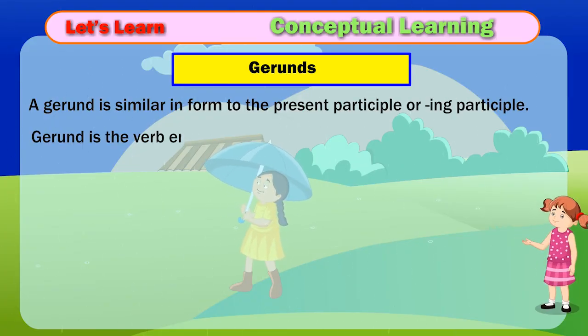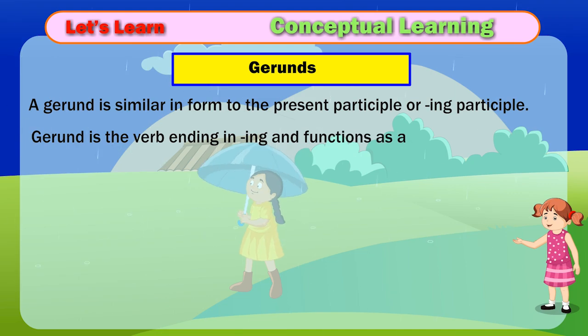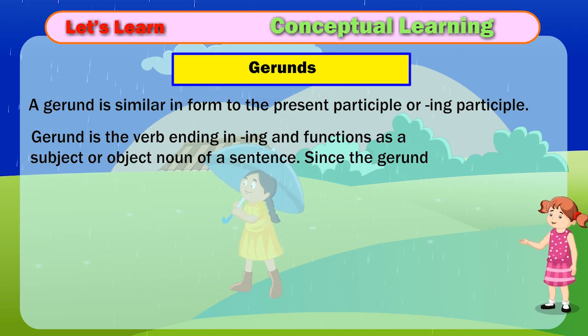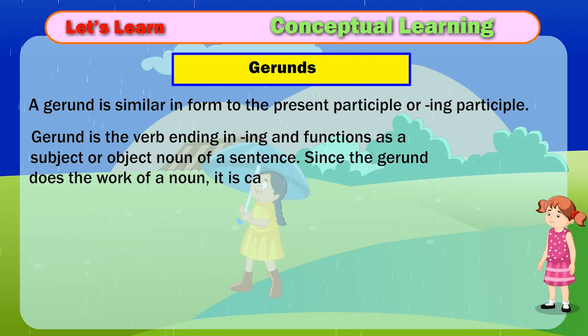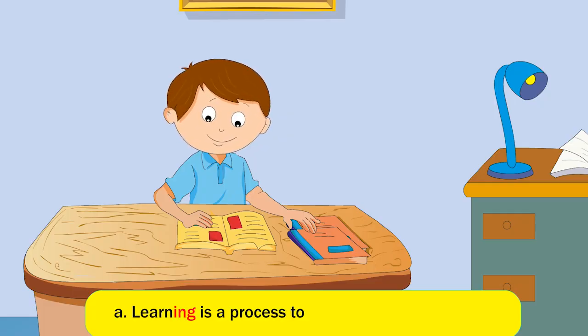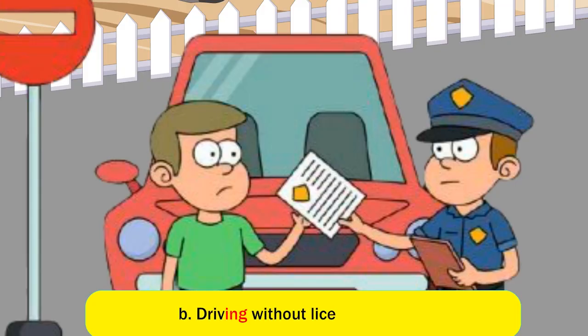Gerunds. A gerund is similar in form to the present participle or ing participle. Gerund is the verb ending in ing and functions as a subject or object noun of a sentence. Since the gerund does the work of a noun, it is called a verbal noun. Gerund as a subject noun. Examples: A. Learning is a process to improve your knowledge. B. Driving without license is illegal.